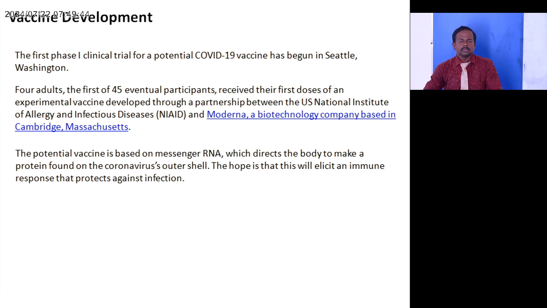So apart from this vaccine development, many other vaccines from different countries were developed. RNA vaccines and dead vaccines are also prepared. Attenuated vaccines are also prepared. So in India, Bharat Biotech made a big contribution to handle this COVID-19 outbreak.